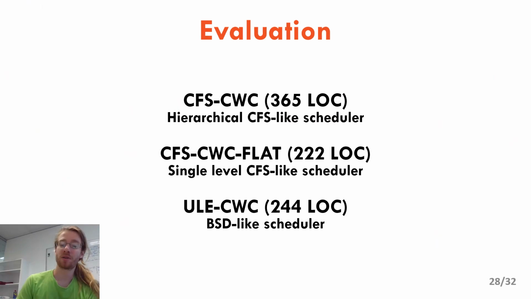We have implemented 3 policies in our DSL and we have proven work conservation for these policies. The first 2 policies, CFS CWC and CWC flat, are inspired by CFS, the default Linux scheduler. The main difference between these 2 policies is that the first one reproduces locality heuristics of CFS, such as placement on NUMA nodes and cache hierarchy, while the second one doesn't. And the third policy, ULE CWC, is inspired by ULE, the default FreeBSD scheduler.